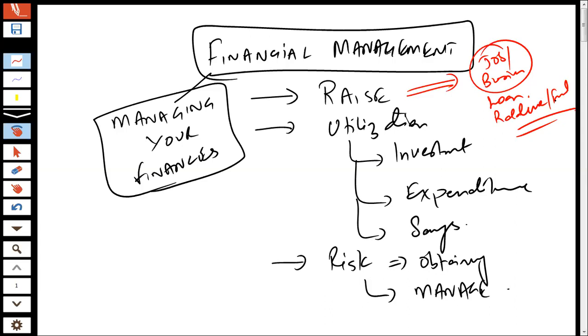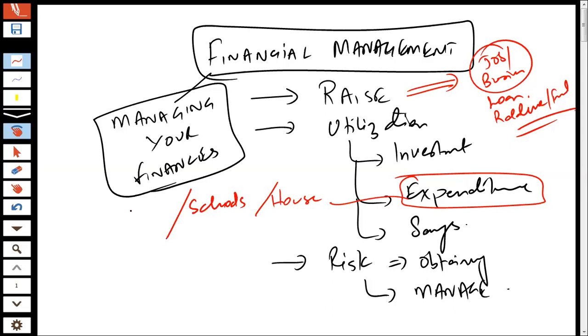Then the next thing that happens is, once you have got the finances, you plan out where exactly you are going to be living, what the house is going to be, what the schools are in which your kids would be studying, what groceries you would be buying, and at the same time, how much dining out you would be doing. So this is how you generally manage your own finances.